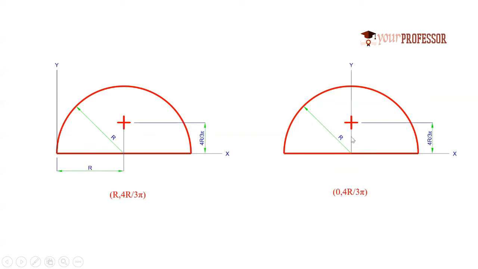Right? So here, in other words, you can say that the given semicircle is symmetrical about y-axis. Here symmetrical means whatever the area on the left hand side will be equal to the area on the right hand side. So that is called symmetricity. If the given figure is symmetrical about y-axis, its x-centroidal coordinate is equal to 0.